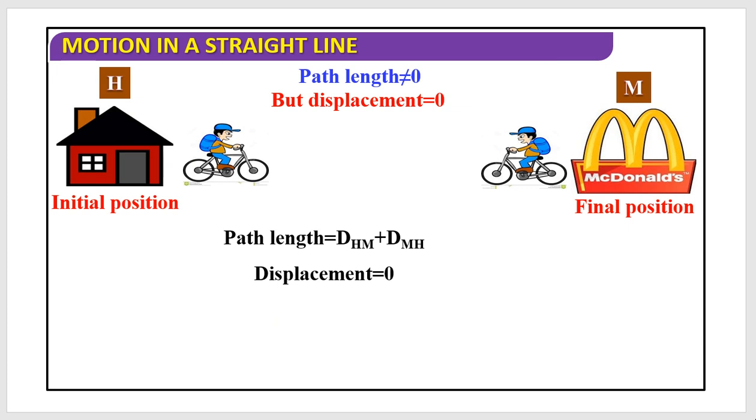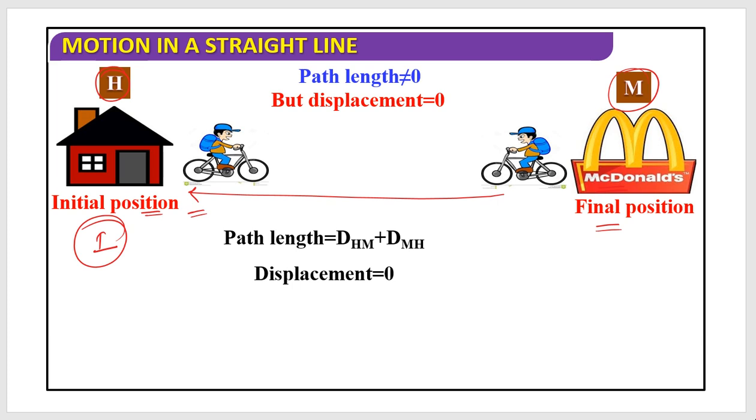Are you done with this? Okay, now let's look at one more situation. Let's say this is the initial position, this is the final position. You start from home, reach the McDonald's, and from the McDonald's you go back to the initial position, that means home again.